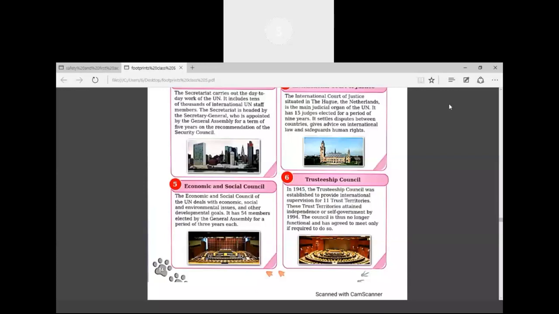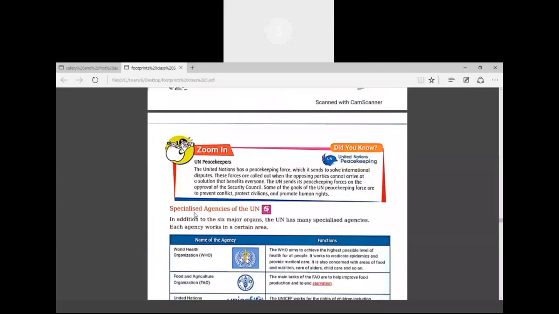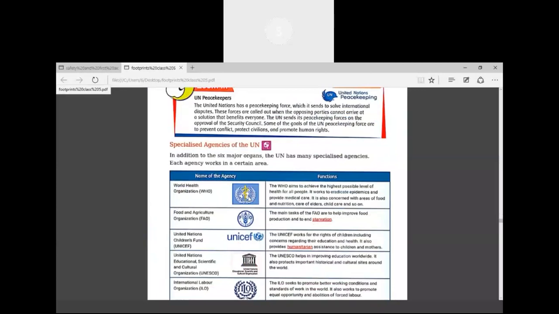Okay. Then we read about the peacekeepers. Peacekeeping force was there, which was maintained by the United Nations for solving the disputes. If any dispute is there, then with the approval of the Security Council, the United Nations will send the peacekeeping force.